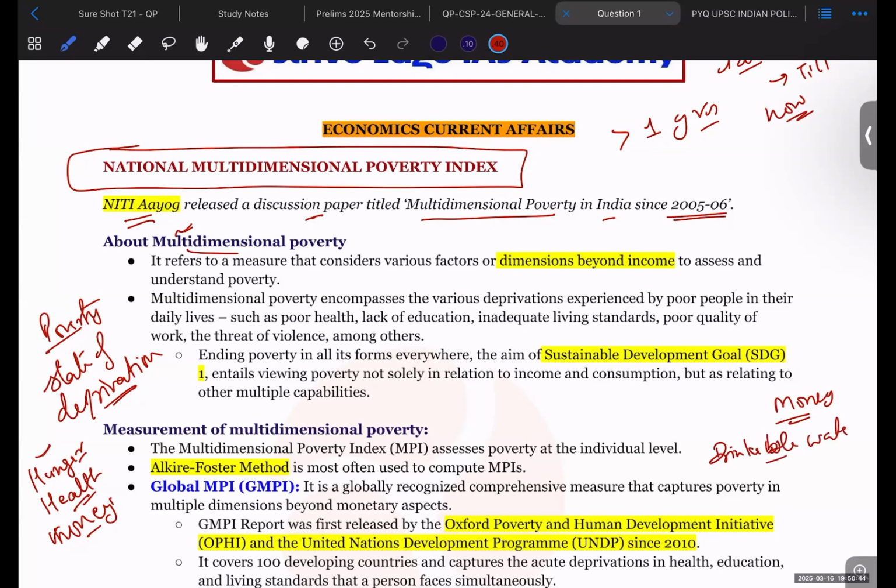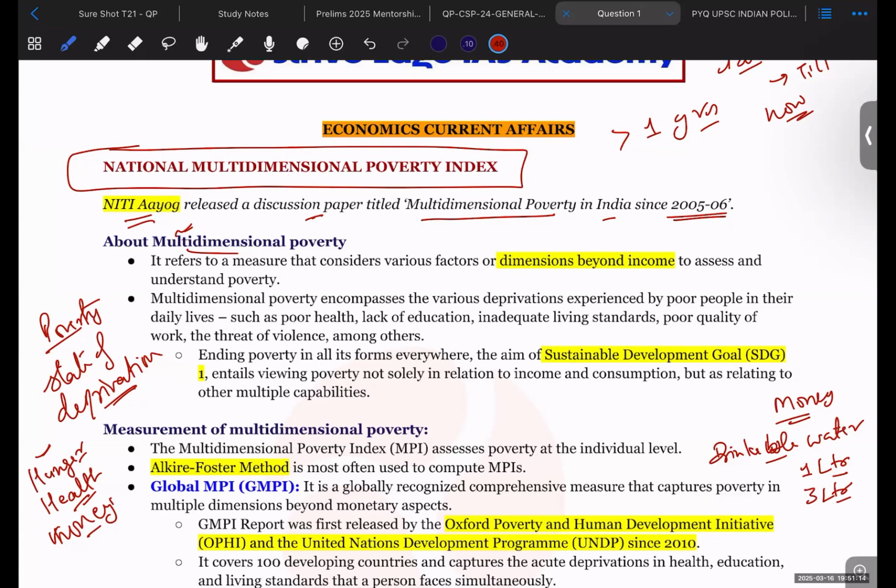Even by giving money, he is not able to buy drinkable water. Or even if he is able to buy, suppose, 1 liter of water, his daily requirement is approximately 4 liters. So in that sense, he is poor.